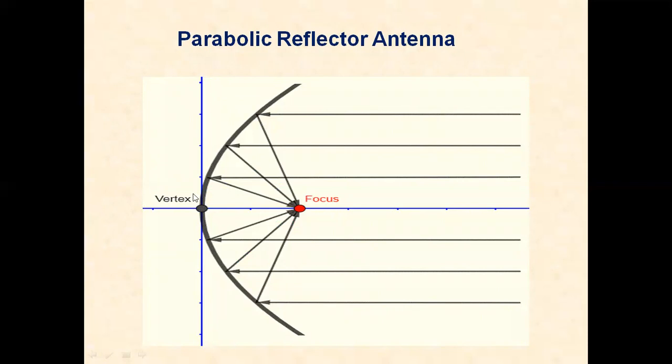So this straight line, if we draw, this is the axis of the parabola. This point we call the vertex, and this is the focus. The plane waves coming from the transmitter strike the structure of the parabola and are reflected by its shape, converted into spherical waves, and at the focus point we are connecting a primary antenna, a horn antenna.